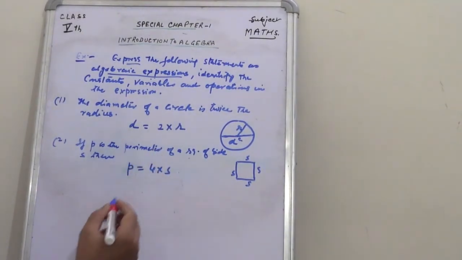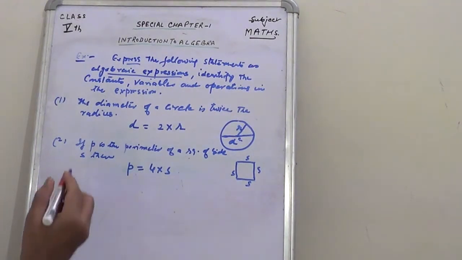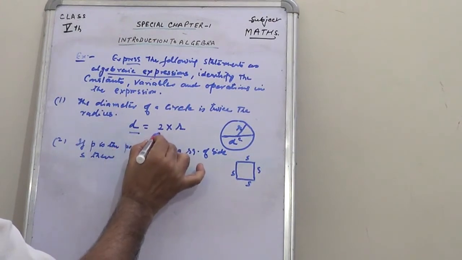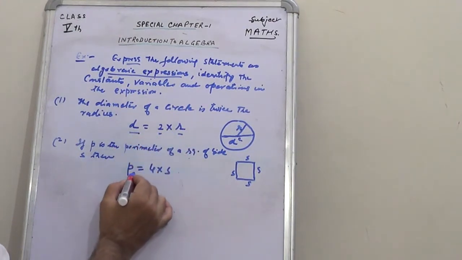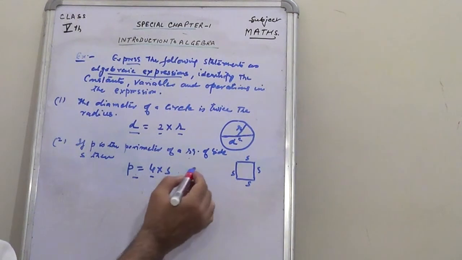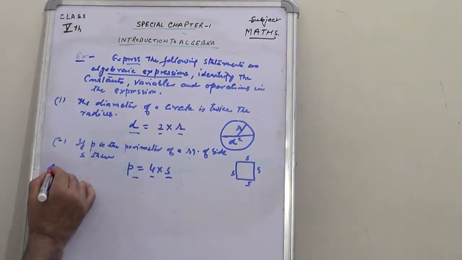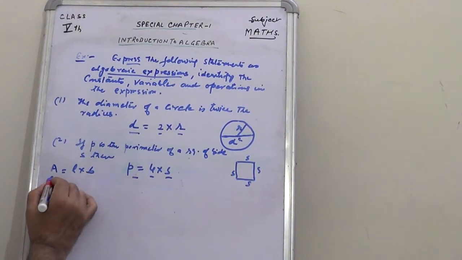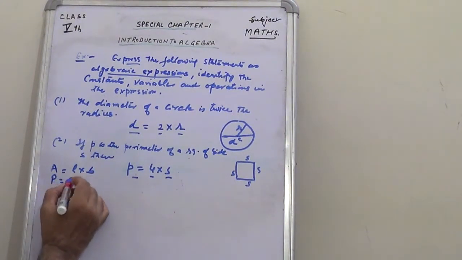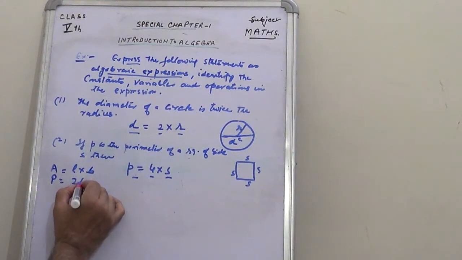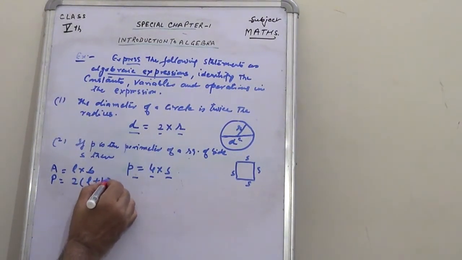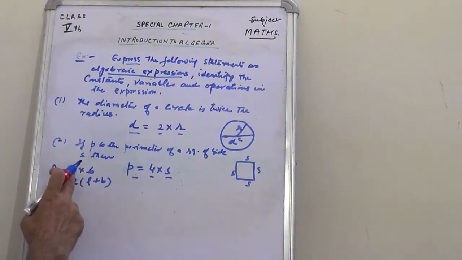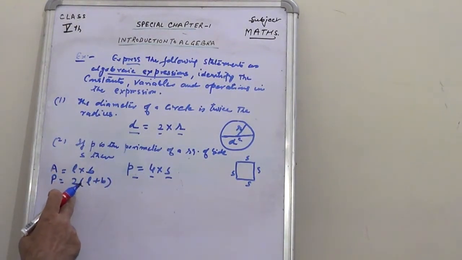Now children, what we have learnt by now: D is equal to 2 into R, P is equal to 4 into S, A is equal to L into B, and perimeter of a rectangle is 2 into L plus B. So these are all formulas. These are all called algebraic expressions.